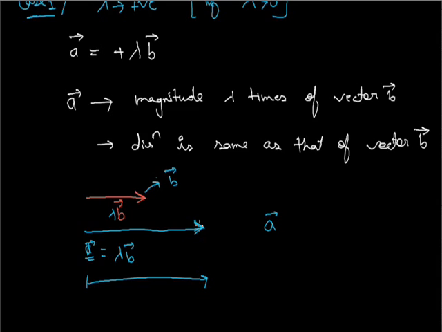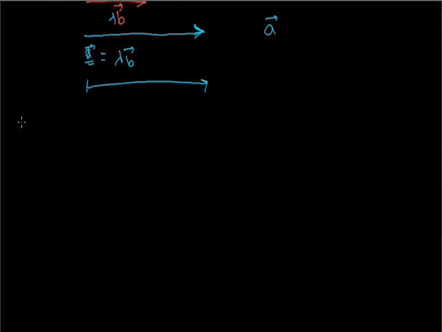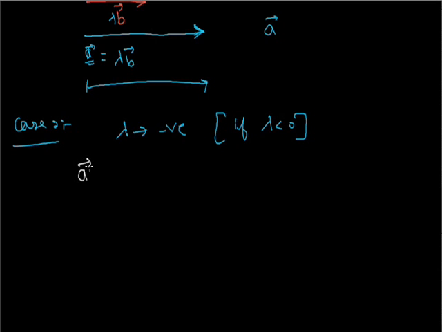Now the next is case second. What is case second? If lambda is negative, if lambda is less than 0, then vector A becomes minus lambda b.